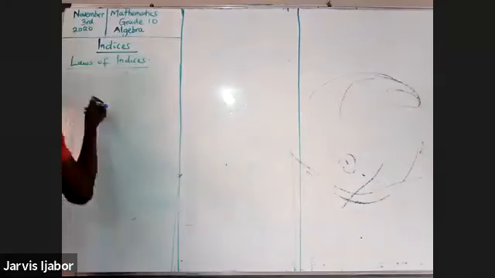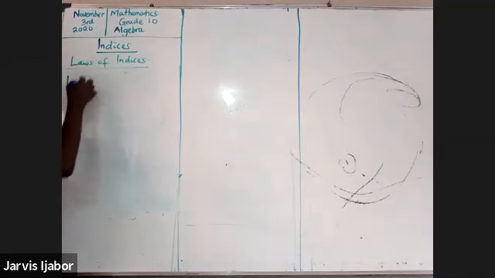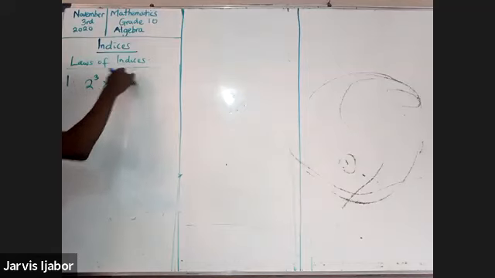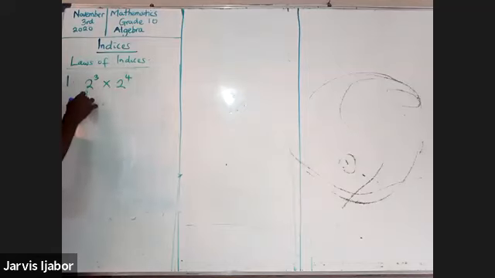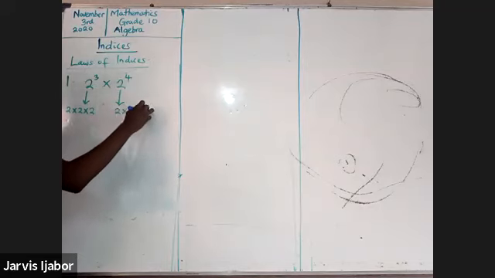Now, for instance, the first I will consider will be if I have 2 raised to the power of 3 times 2 raised to the power of 4. We know that 2 raised to the power of 3 will be 2 times 2 times 2, 2 multiplied 3 times. And we know that 2 raised to the power of 4 will be 2 multiplied how many times? 4 times.